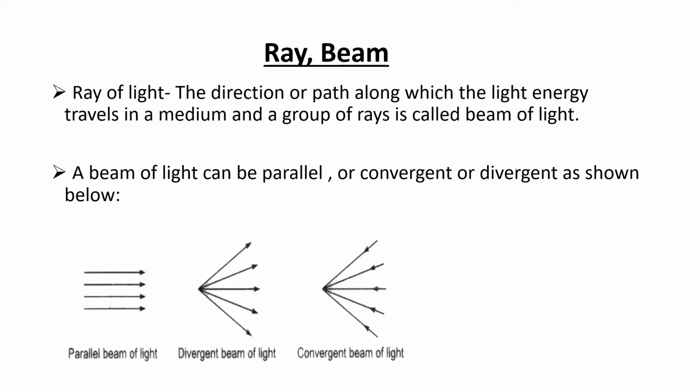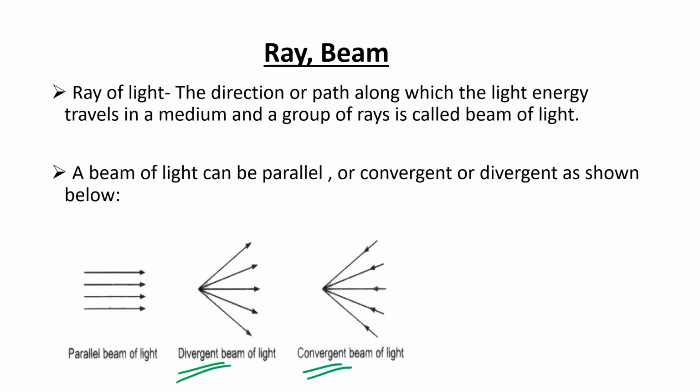For convergent beam of light, this is the point and the rays are converging towards that point. These are single rays and all these rays are converging to this point. If you look at the arrow mark, then you will not find it difficult to understand divergent and convergent.